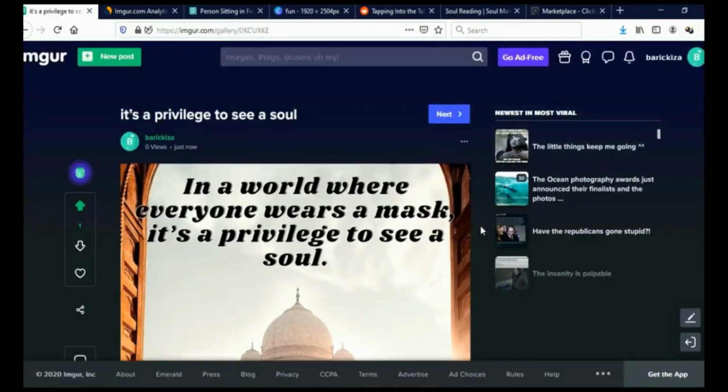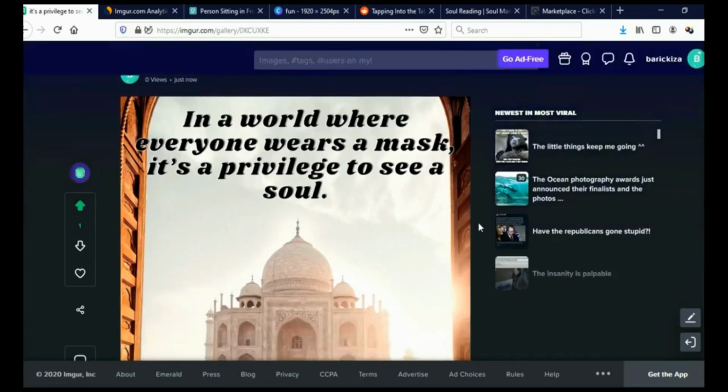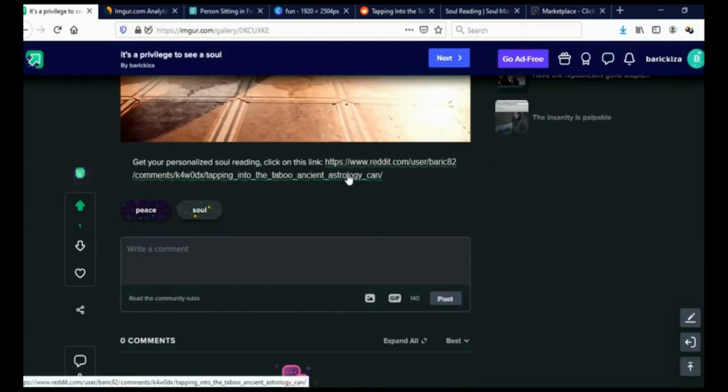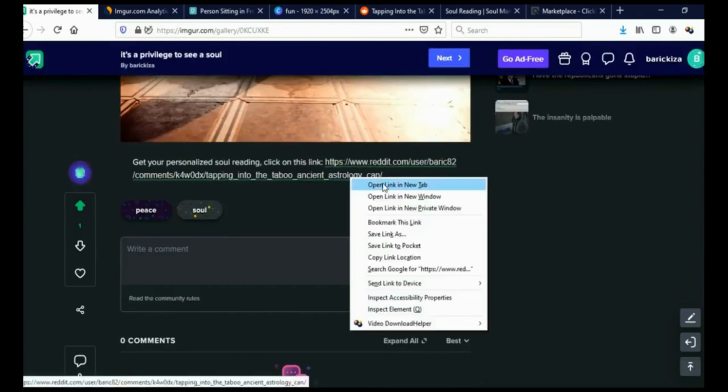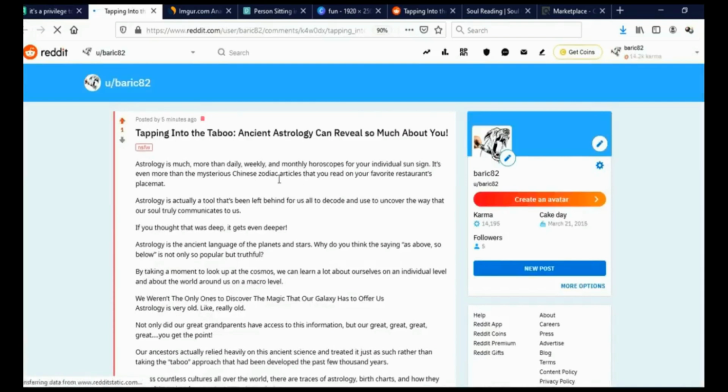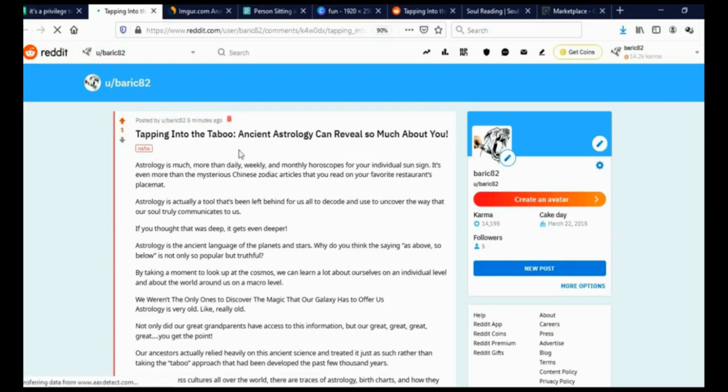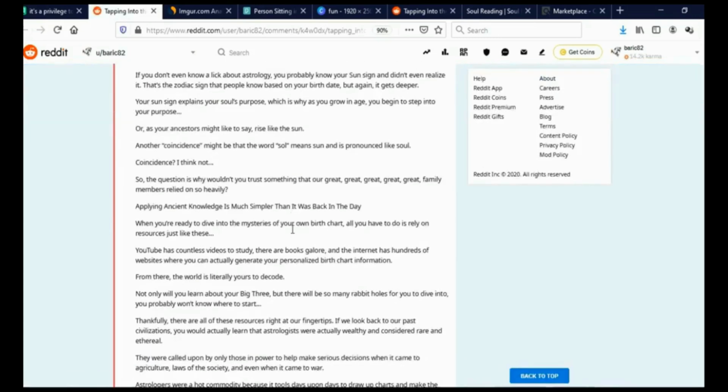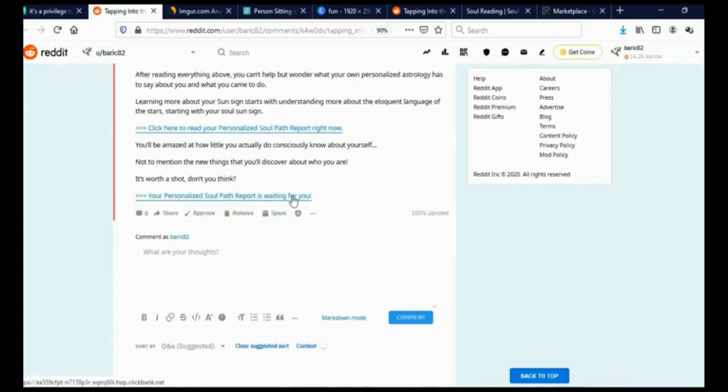And if you use good tags, your photos will start getting views and you will start getting clicks. So let me just scroll to this description. And when I click on this link here, let me just open a new tab. It will take us to our Reddit article, as you can see here. Let's just give it a second. Okay, it appeared here. As you can see, I already got one upvote on Reddit for this article. And when people read it, they will scroll here, and when they click on this link, it will take them to our ClickBank affiliate offer. And if they buy, we are going to get commission.